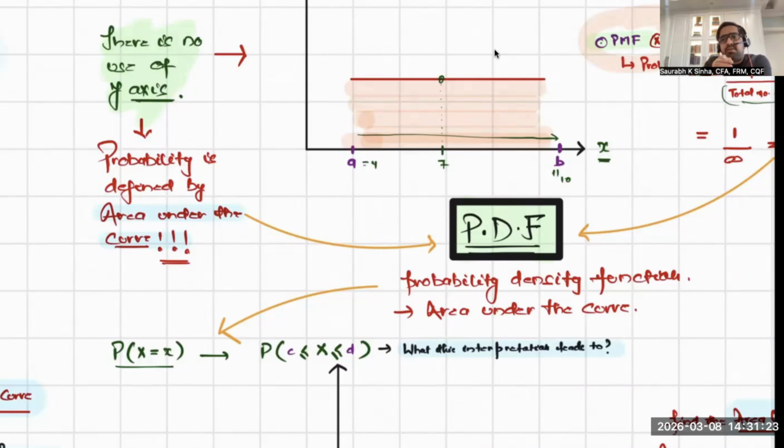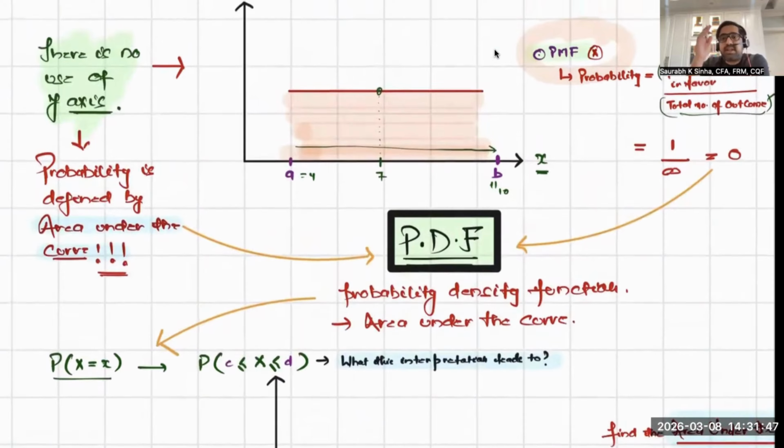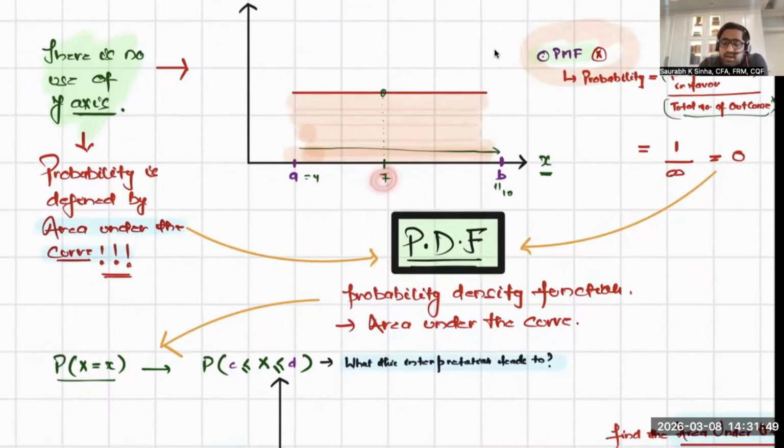Give me the probability between C and D. That is probability density function. The probability of one point is useless because that will come to 0. If I respect the concept of area under the curve, say I'm interested in finding the probability of one single event, say 7, what is the area under the curve of 7? This line, what is the area of a line? As per geometry, it's 0.